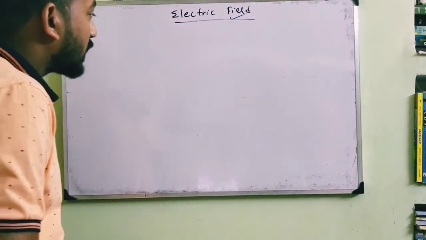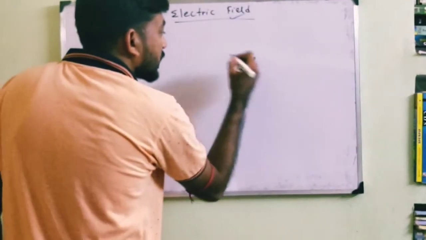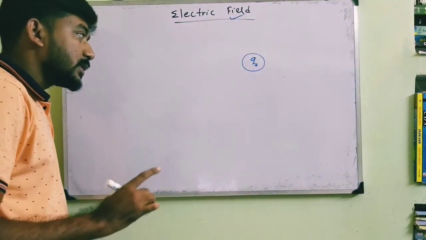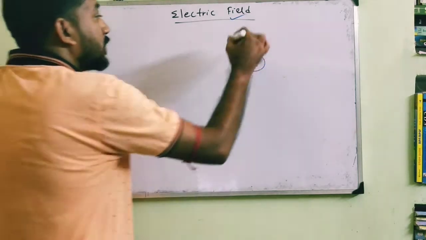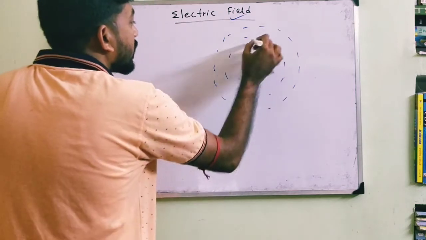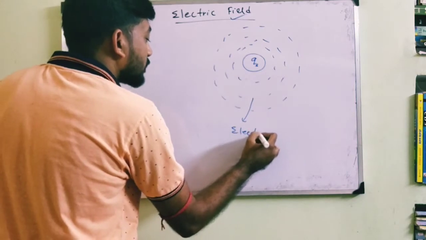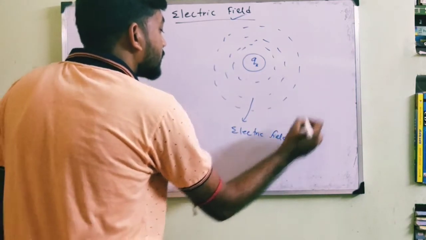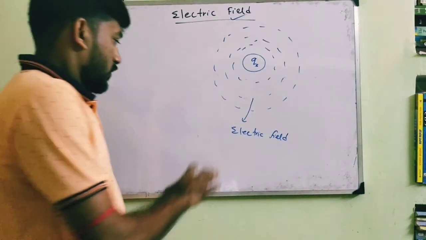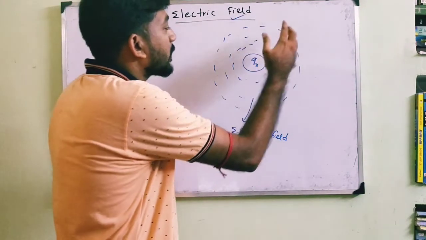If we talk about a charge over here, Q, this is called a source charge, Q sub S, and this source charge will exhibit its electrical effect in a certain region of space, and that space is called the electric field. Theoretically, there is no sharp boundary.